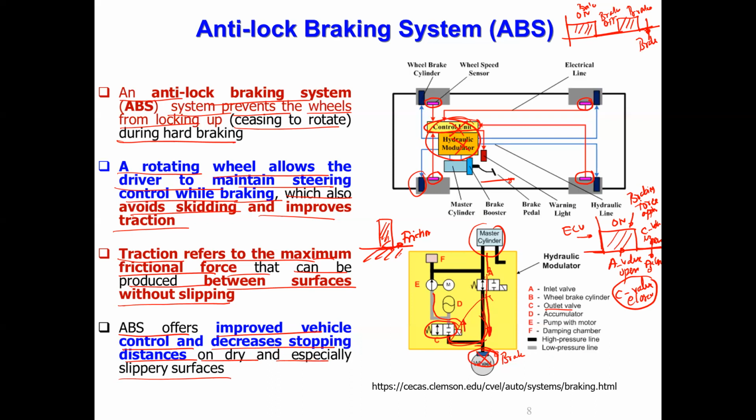The wheel will slip, so traction reduces. If traction reduces, you cannot control the vehicle. A locked wheel, where there is slipping between the tire and the road surface, also makes control difficult. So we need to have the maximum traction, and that means only a rotating wheel provides it.